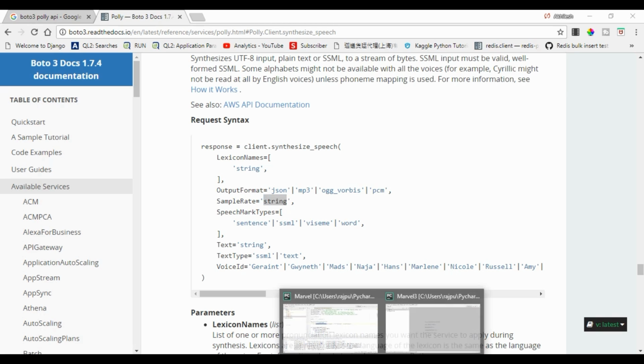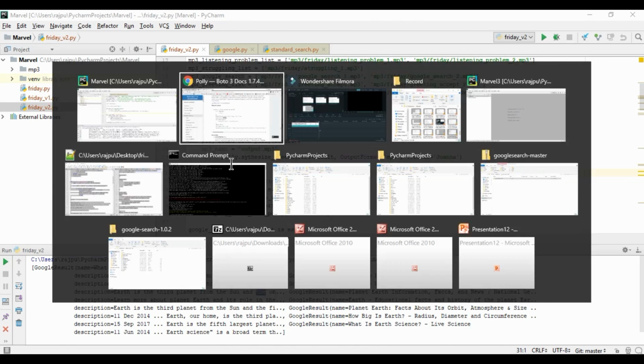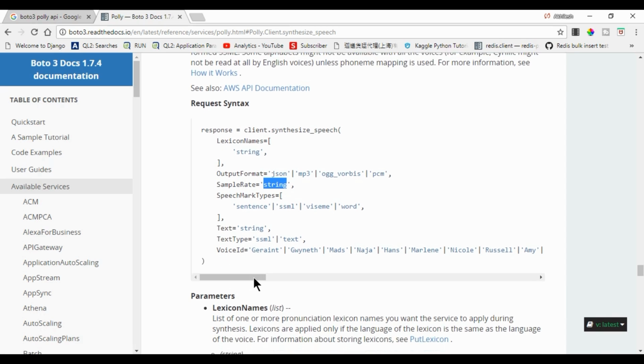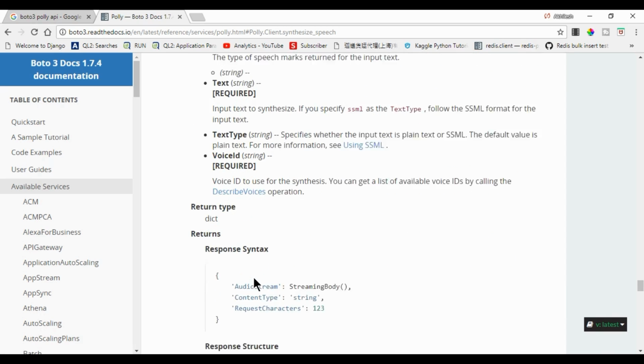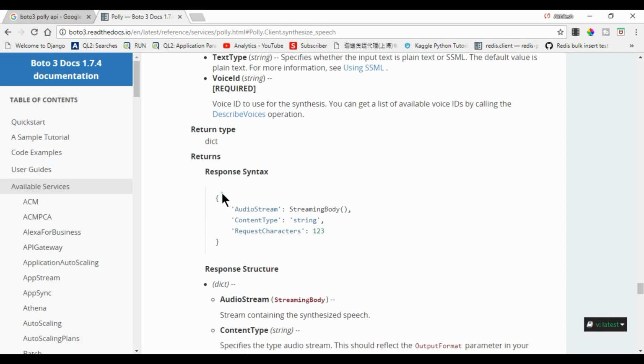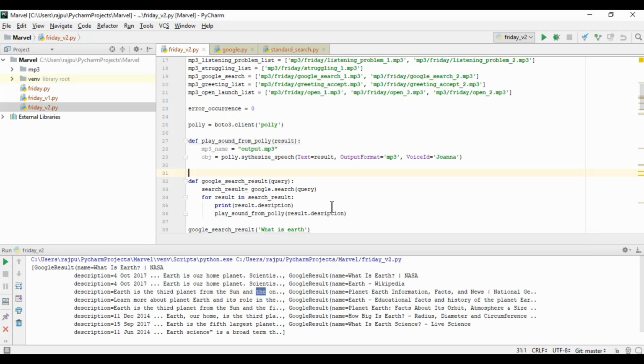So again, going to my PyCharm. One more thing. It will return this object where we have audio stream, content type, and request characters. So we need this audio stream, which will return a streaming body.